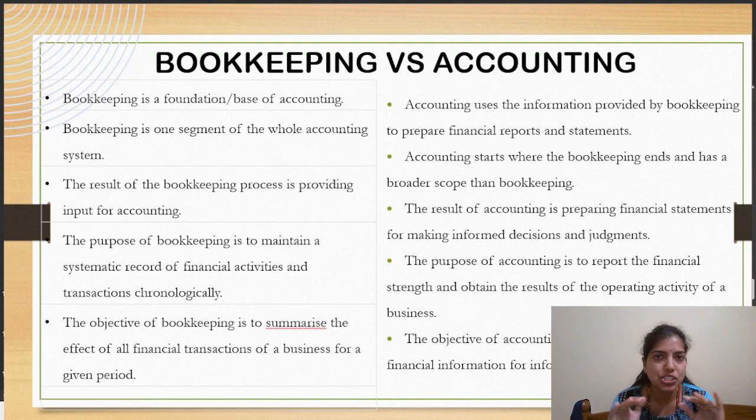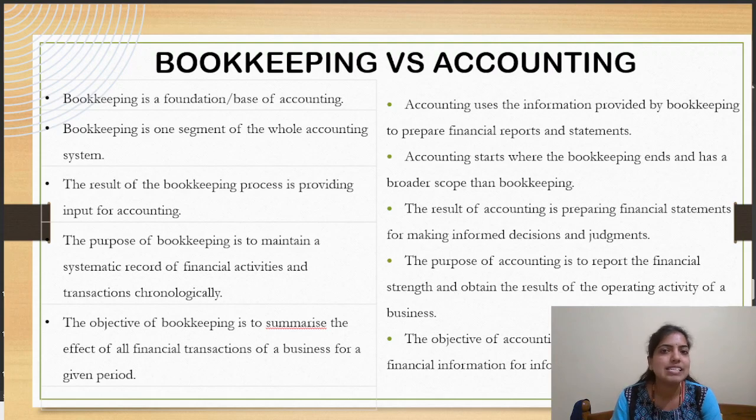Like a foundation is the base of a house, in the same way bookkeeping, or the recording of transactions, is the base of accounting. Whereas accounting information provides the knowledge for bookkeeping to prepare the financial reports. If you make the base clear, it will be helpful for you to prepare the financial reports.